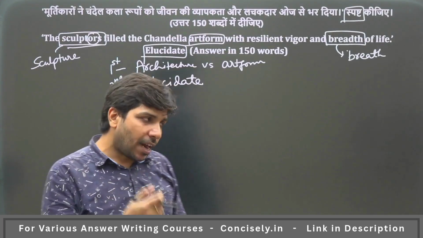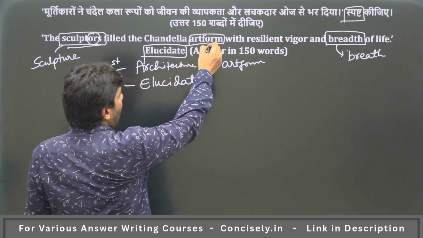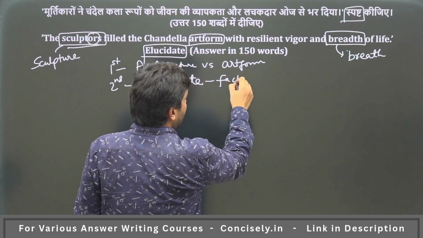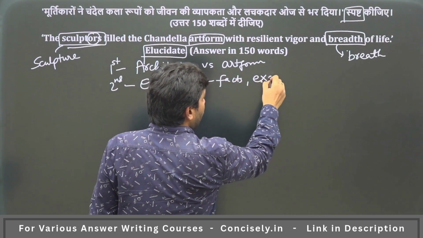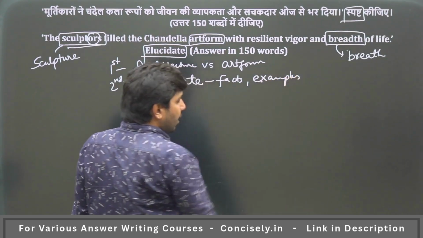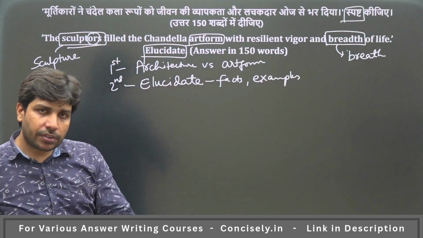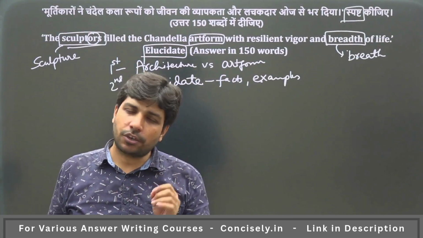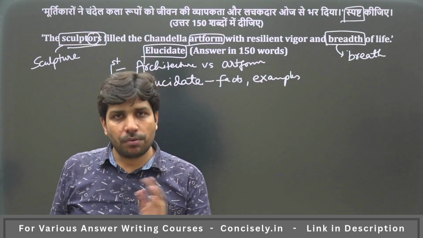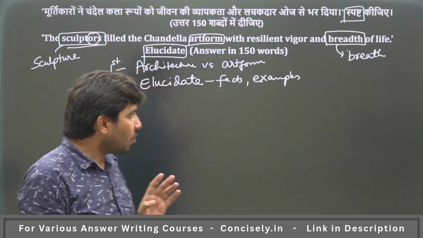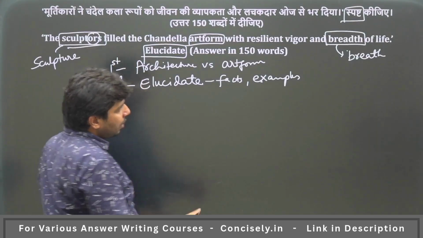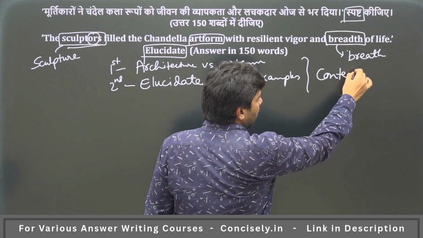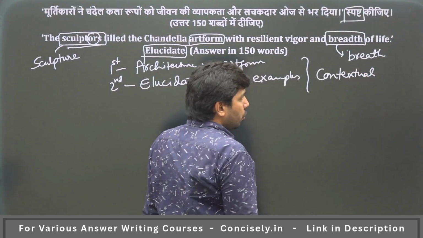So if the question is asking you to elucidate, that means you need to give some facts related to art form, Chandella art forms. It could be facts, it could be examples. So if you are writing the answer and you are not giving the facts, if you are not giving the examples, then certainly you are not meeting the actual demand of the question. Then you get average marks. So this was the overall thing, I told all this to understand what the question is asking, what is the contextual demand.